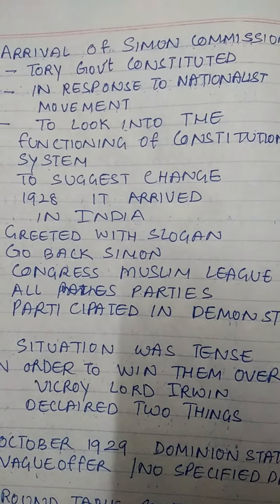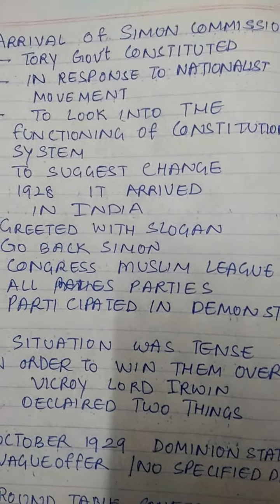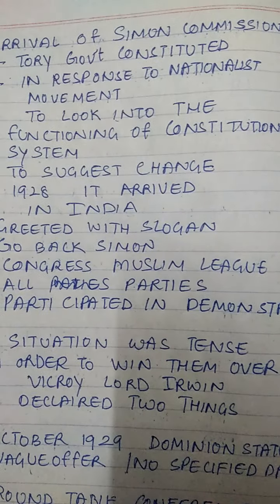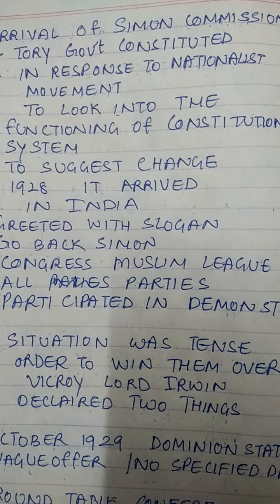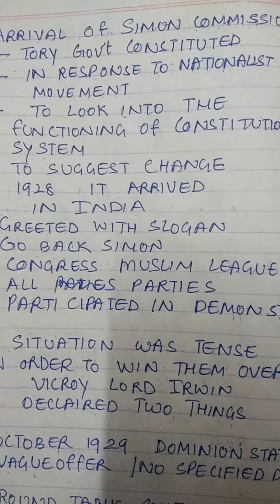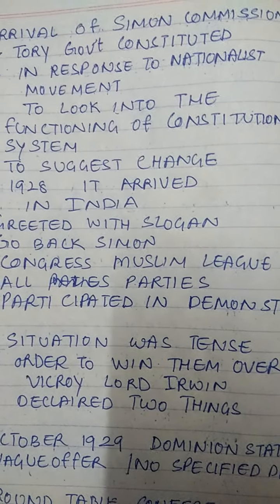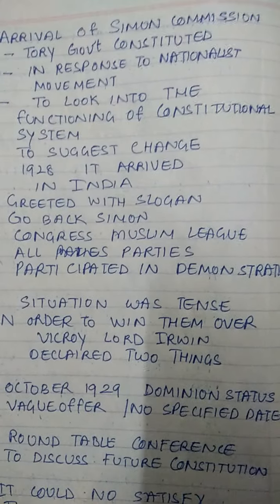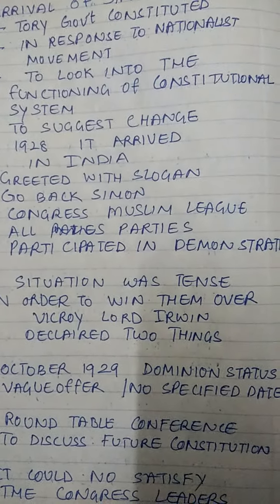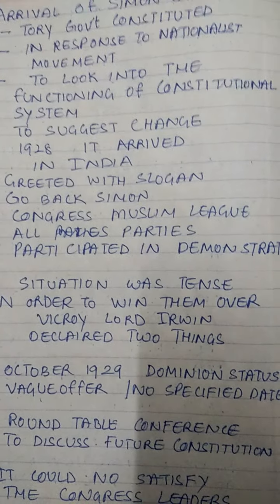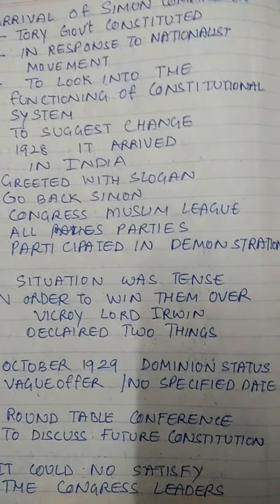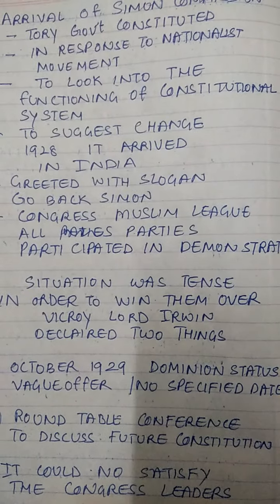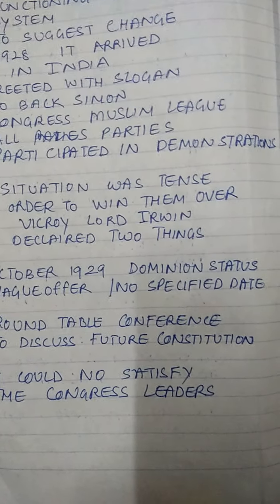On top of it, all the political parties, Congress, Muslim League, and others, knew that the Simon Commission was not going to talk about anything like complete independence. So Congress, Muslim League, all political parties participated in demonstrations. The situation was so tense that, in order to win them over, Lord Irwin played a game. He declared two things. The first was that in October 1929, Dominion status would be given to India, and it was a very vague offer with no specified date.